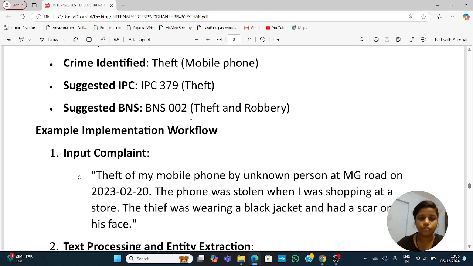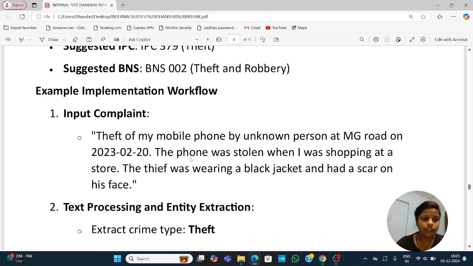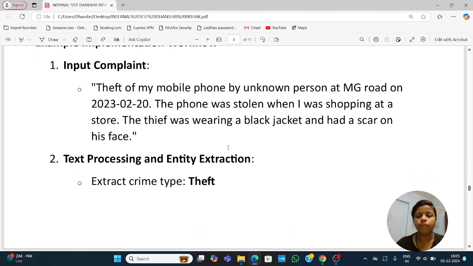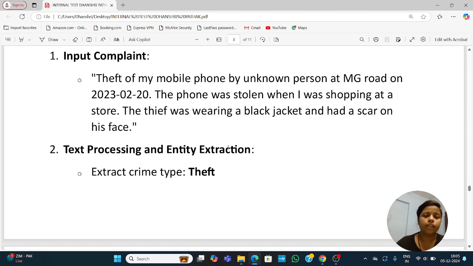BNS 002 theft and robbery. Then an example implementation workflow. First, the input complaint: theft of a mobile phone by an unknown person at MG Road on 22, 2023. The phone was stolen when I was shopping at the store. The thief was wearing a black jacket and had a scar on his face.